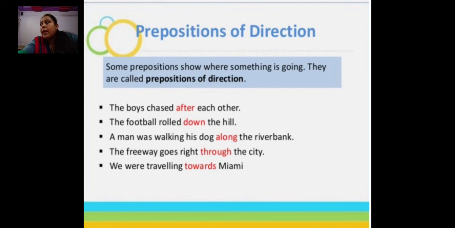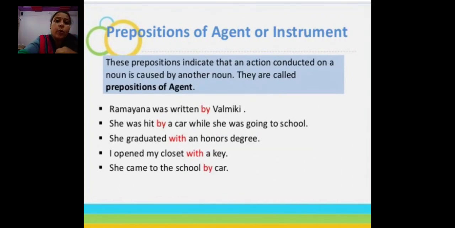Next, now we will see prepositions of agent or instrument. Children, these prepositions indicate that an action conducted on a noun is caused by another noun. Here you may get confused, so let me make it clear.